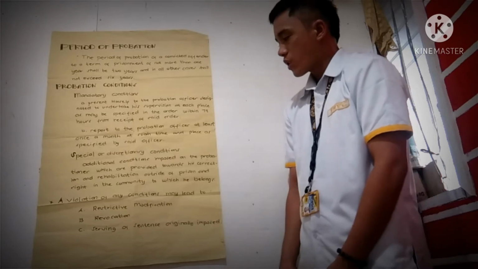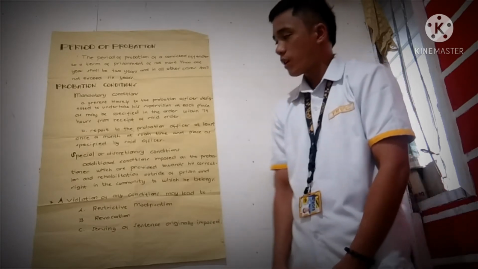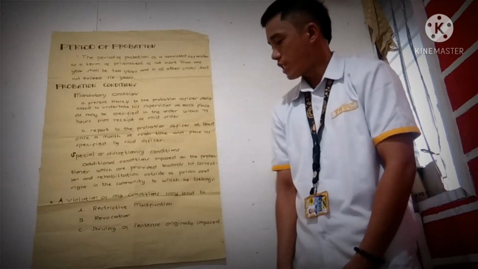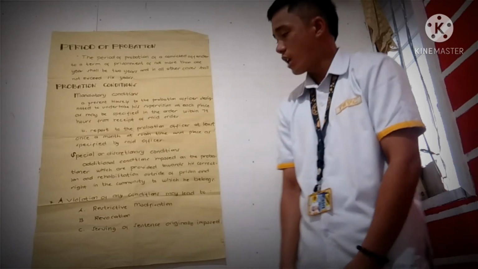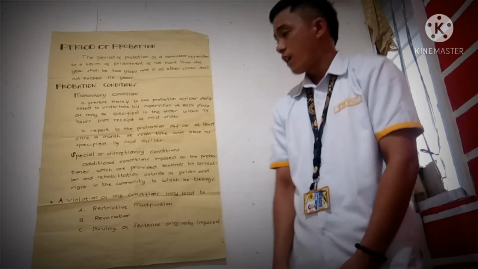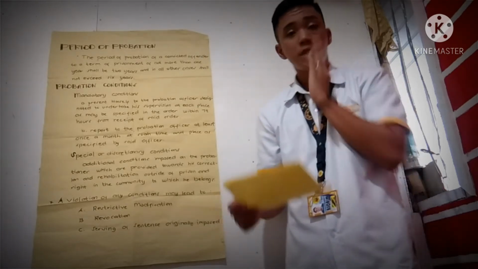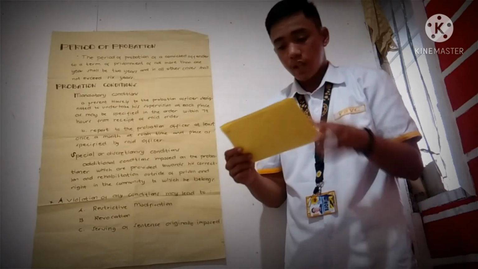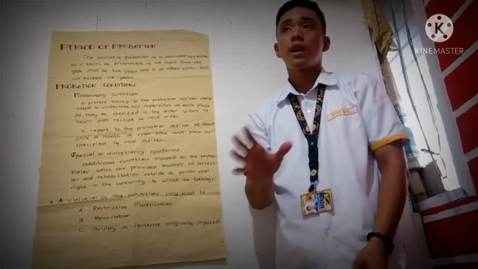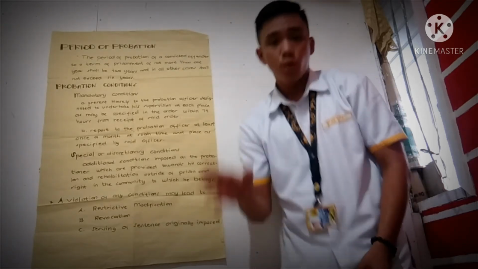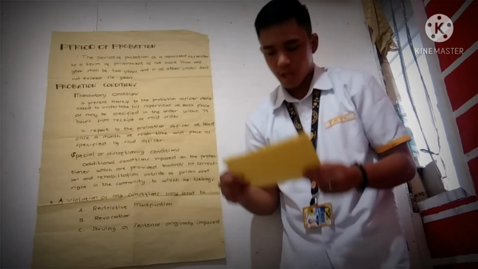And next is the special or discretionary conditions. These are additional conditions imposed on the probationer which are provided towards his correction and rehabilitation outside of prison and right in the community to which he belongs. Discretionary or special conditions are additional conditions imposed onto the probationer.